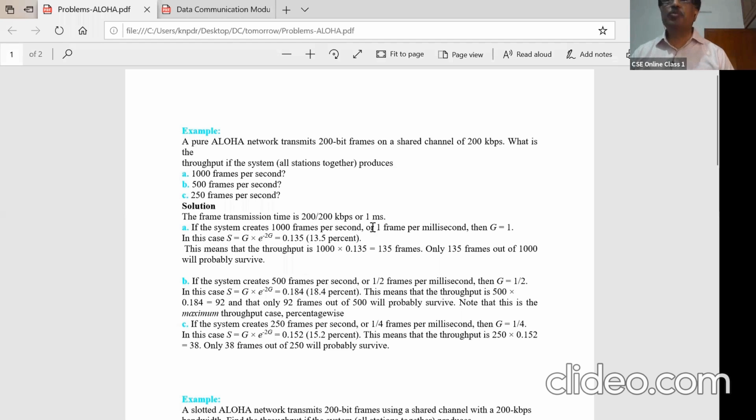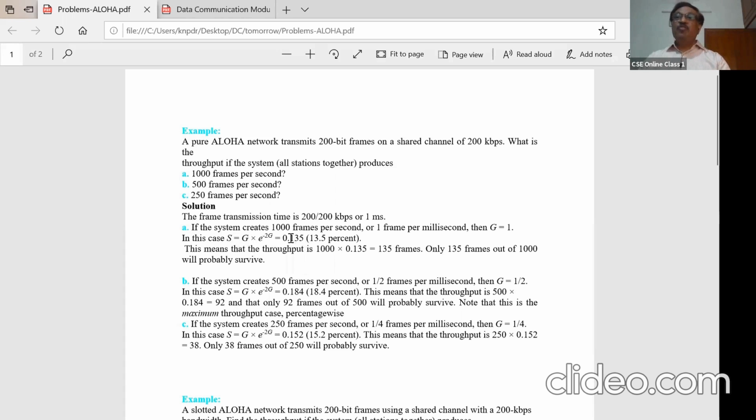Then what should be the throughput, the success rate? If 100 frames are sent per second by the station, what should be the throughput, meaning how many packets will succeed? If 250 frames are sent per second, what will be the success rate? Now to solve this particular problem, we need to find out the G value. So how is the G value found out?